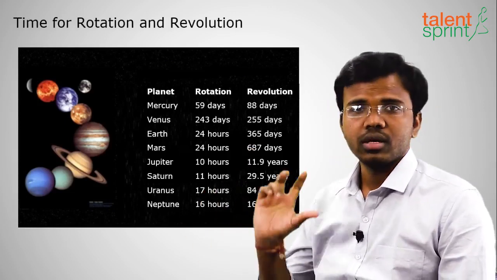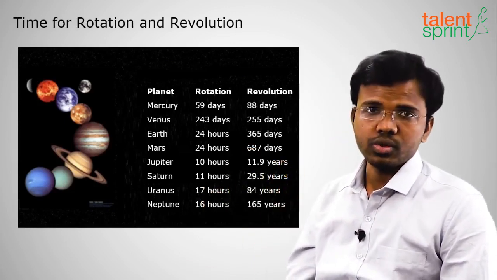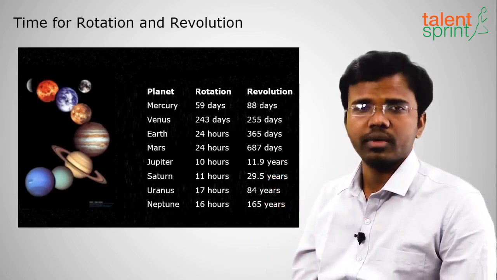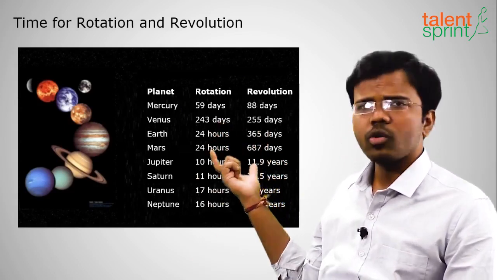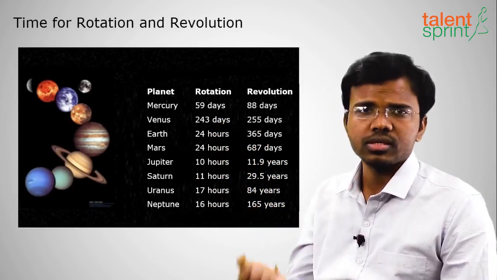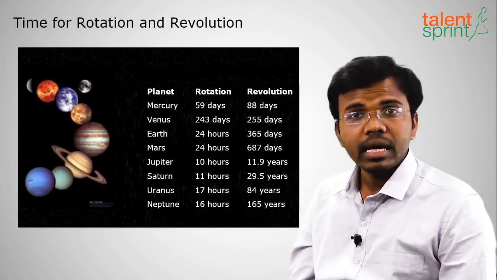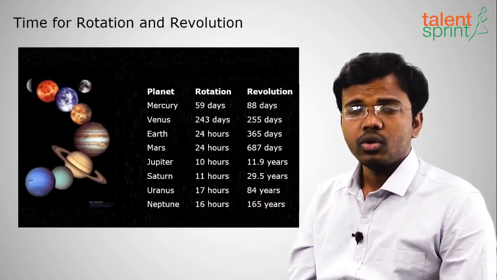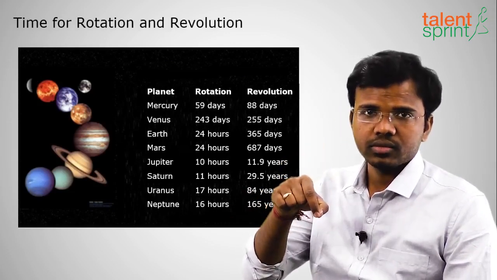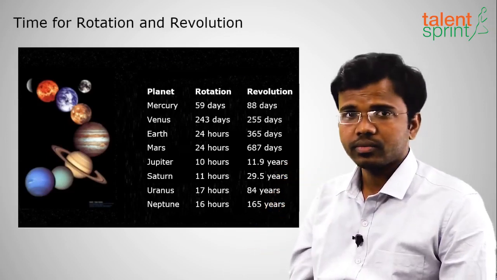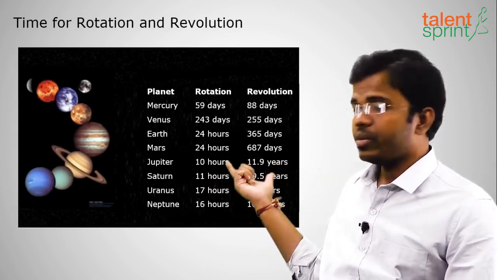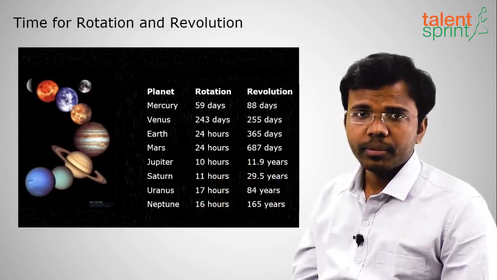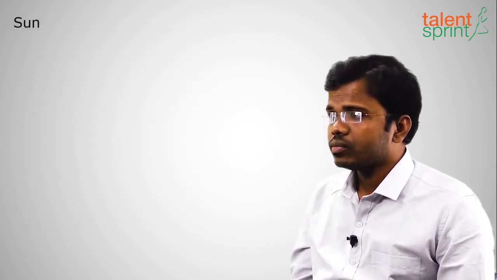And coming to revolution, revolving around the sun is called one revolution. All the planets revolve around the sun in anti-clockwise direction, all of them. Okay, so which takes lesser time? Obviously it will be Mercury, because it is nearest to the sun. All of them revolve in elliptical orbit, not circular orbit. Don't think the sun will be exactly at the center of the orbits. That is not the case with an ellipse. And obviously Neptune will take the higher time, that is 165 years. Okay, clear with this?